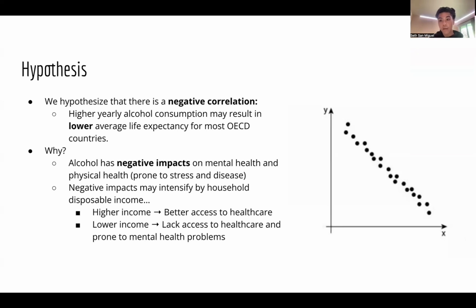This is because we know alcohol has negative impacts on mental health and physical health, which could lower life expectancy rates. And household disposable income could intensify these impacts, because those with lower income may lack access to healthcare, and those with higher income may have better access to healthcare.